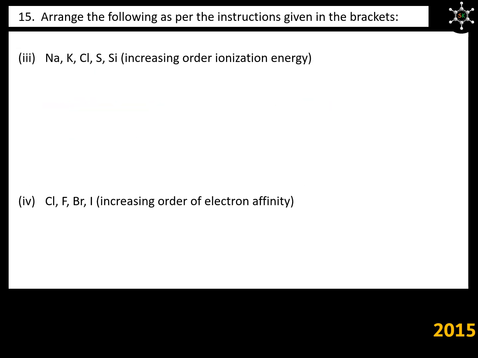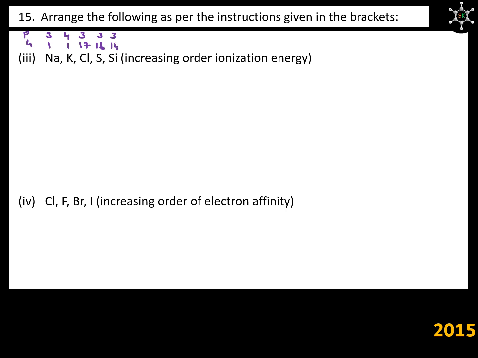This is the continuation of the previous question. We need to arrange these elements in the increasing order of ionization energy. Let us assign period and group number to these elements. Sodium belongs to third period, group 1. Potassium belongs to fourth period, group 1. Chlorine belongs to third period, group 17. Sulfur belongs to third period, group 16. Silicon belongs to third period, group 14.